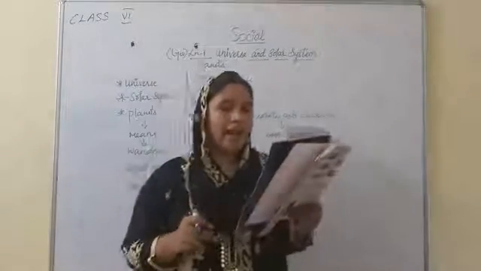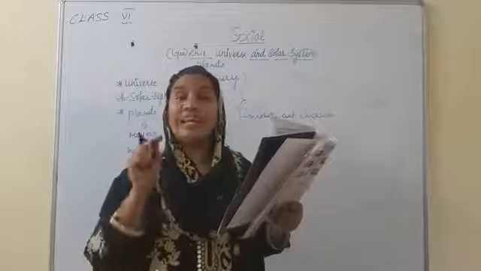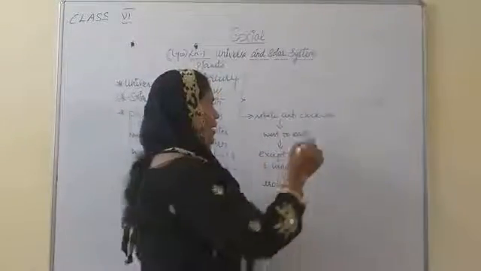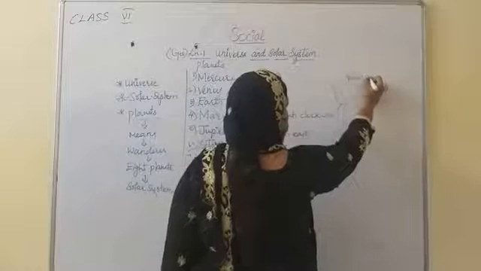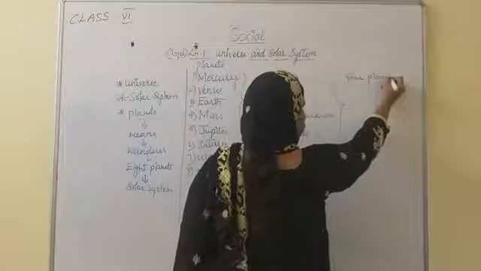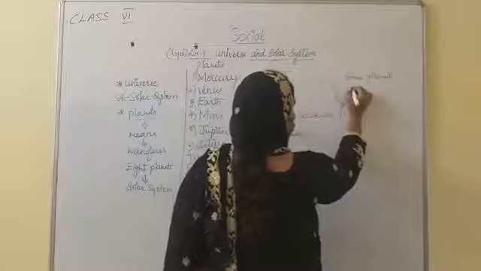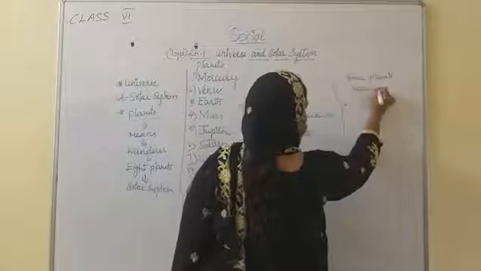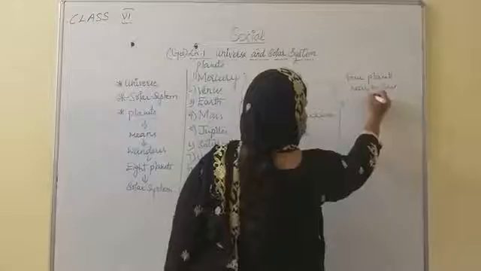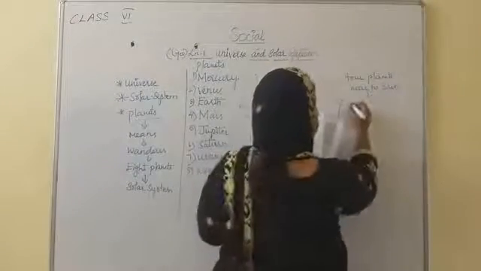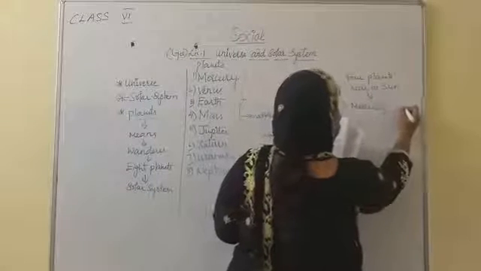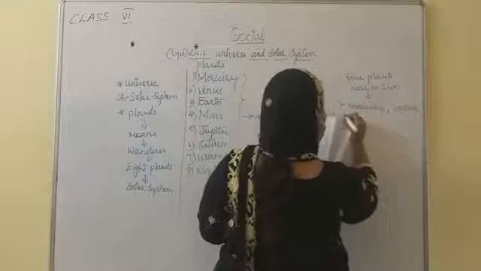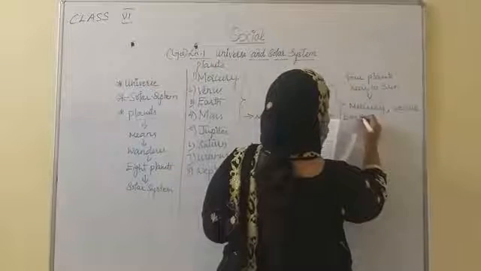After that, the 4 planets which are nearer to the sun. The first is Mercury, second is Venus, third is Earth, fourth is Mars.